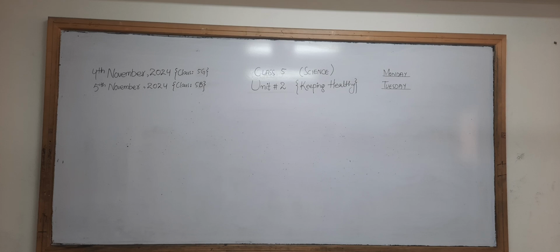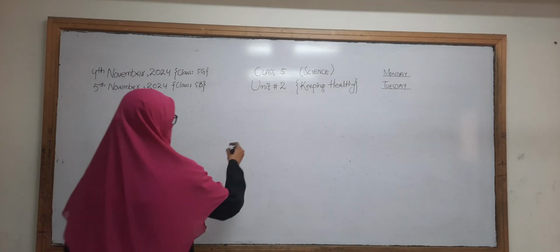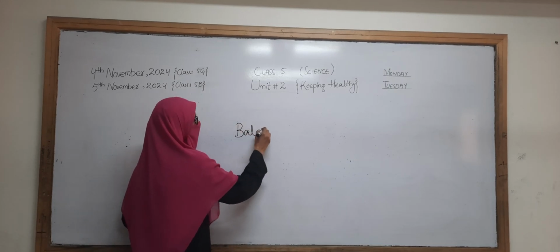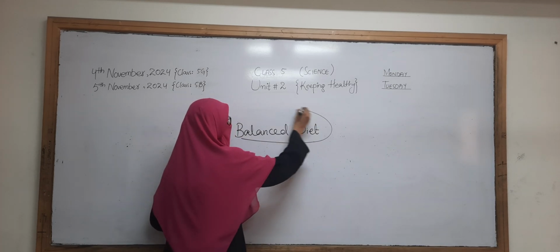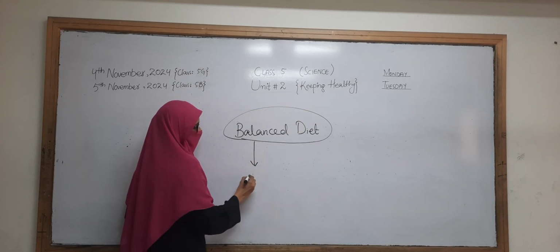Good. Now Ashman will tell me what are the different types of nutrients present in a balanced diet. Carbohydrates, good. Chavez, the next one. Fats, good. Subhan, proteins and vitamins. And the last one is minerals. It means that in a balanced diet there are different types of nutrients that must be present.